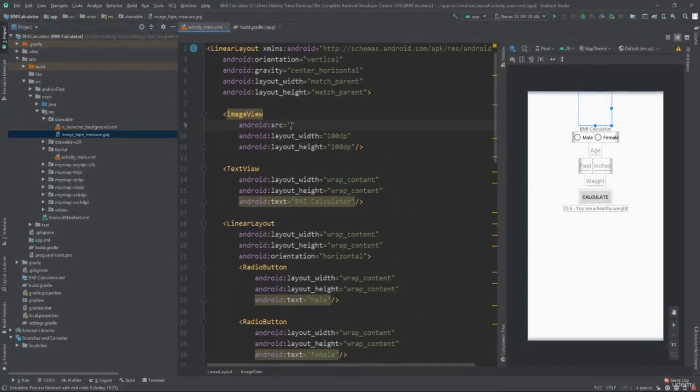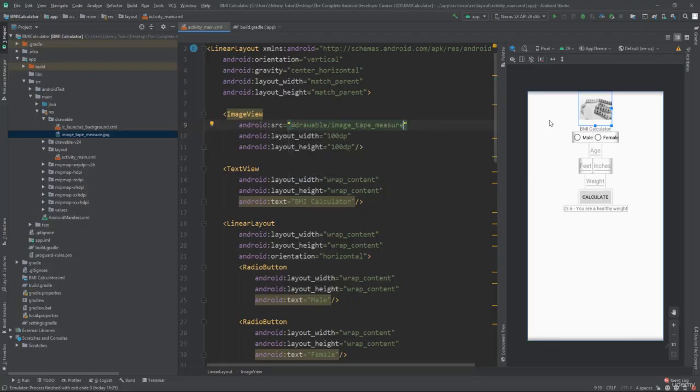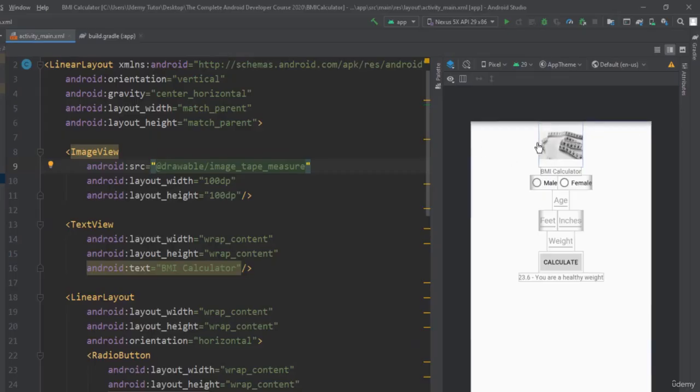So back to the source attribute, because it's a drawable, you can start typing drawable. As you start typing it, you'll notice it's actually at drawable, like that. But typing drawable is fine. And then you can see the drawables that we have, and there's only 4 we can select there. And if you use the up and down arrows or the mouse to click the image tape measure, I'll select that and autocomplete. And then if you look to the right, we can see the images there.